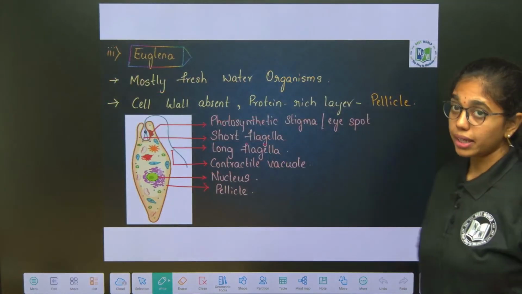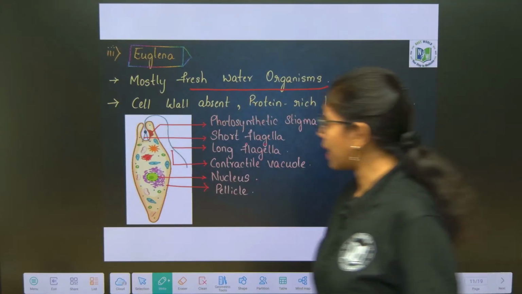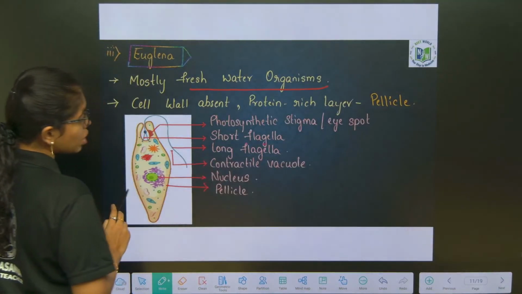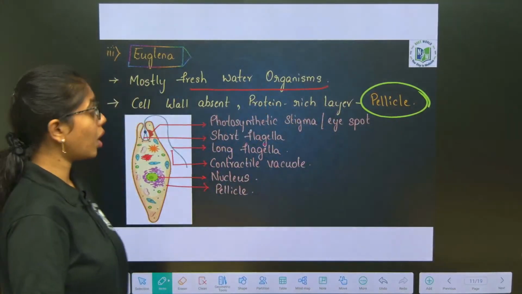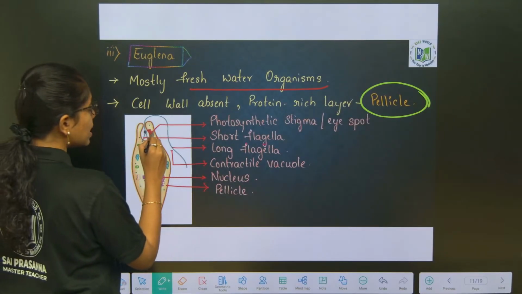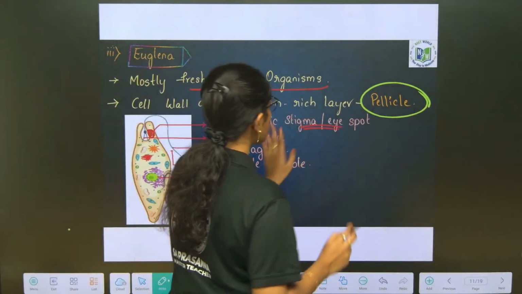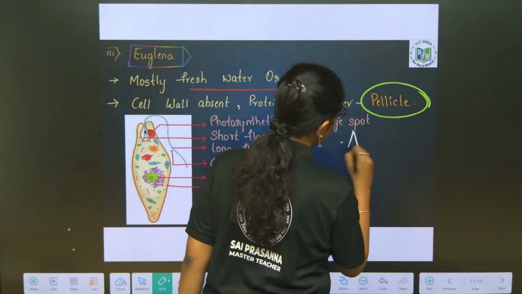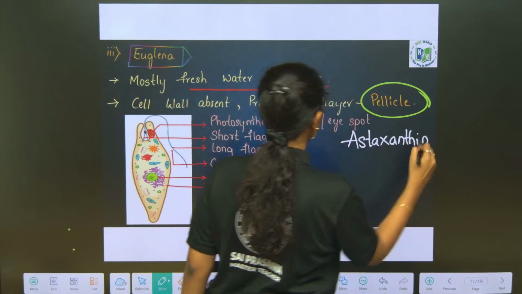Next, Euglena, mostly freshwater organisms. Cell wall is totally absent in Euglena, but it has a proteinaceous-rich layer called pellicle. Euglena doesn't have a cell wall, but it has the proteinaceous-rich layer which is the pellicle, and it has a photosynthetic pigment, the eye spot, which is called astaxanthin. Photosynthetic pigment is called what, Nana? Astaxanthin. This will perceive the light.